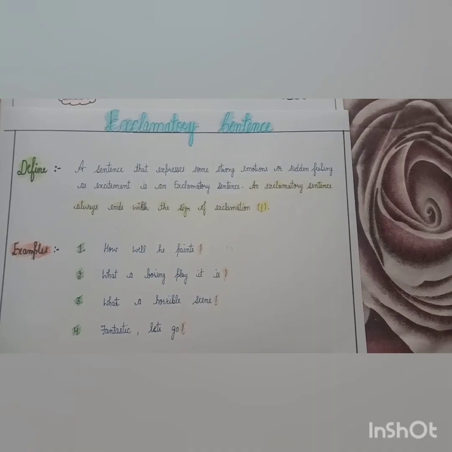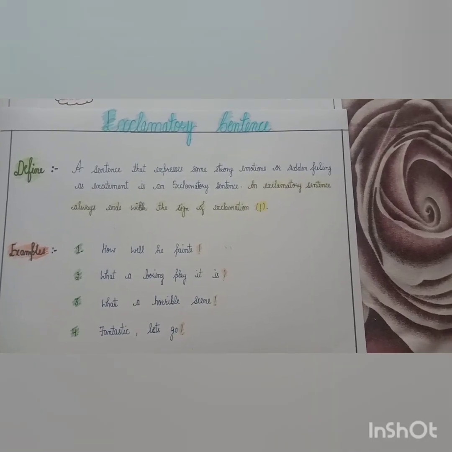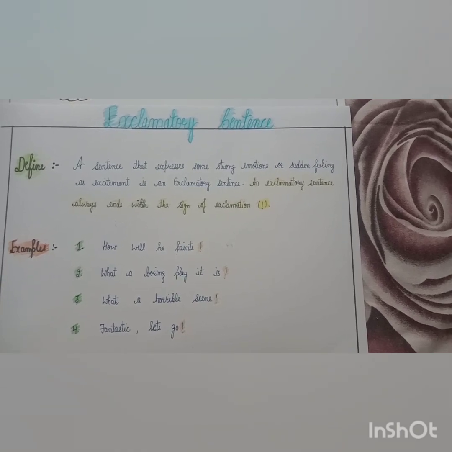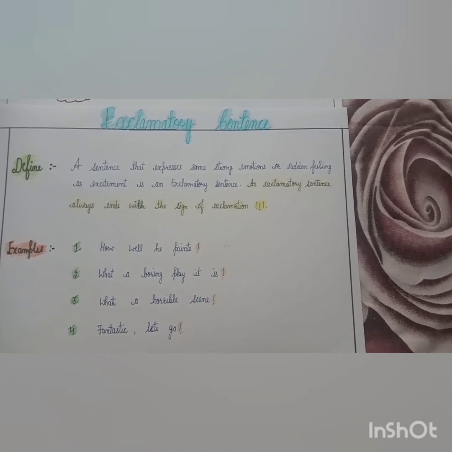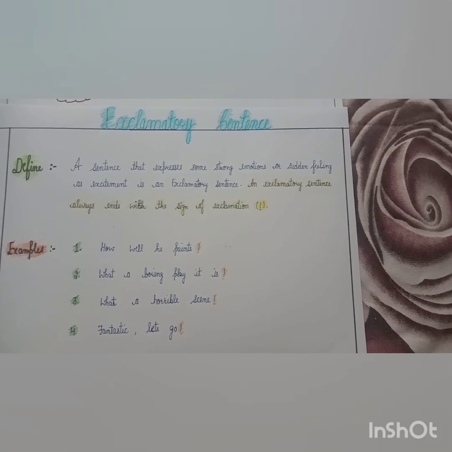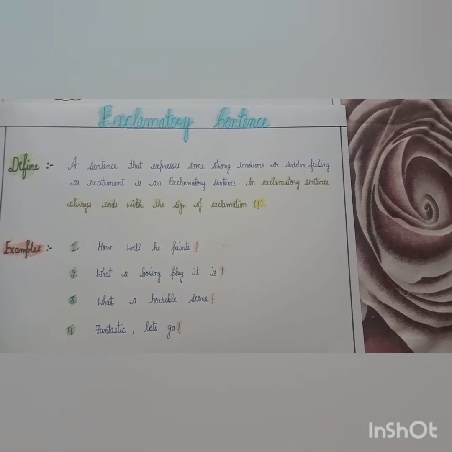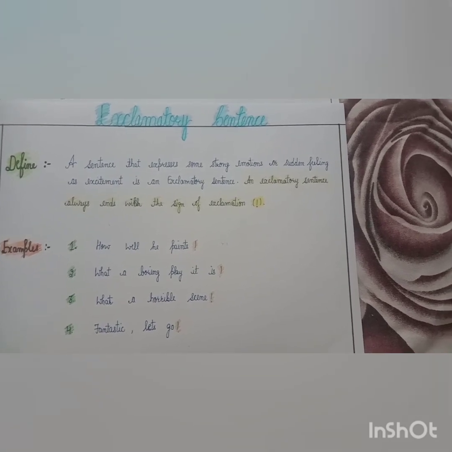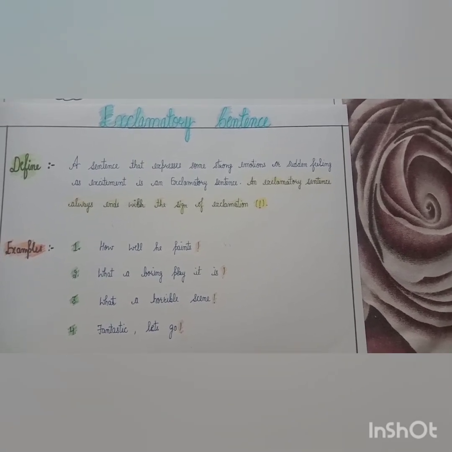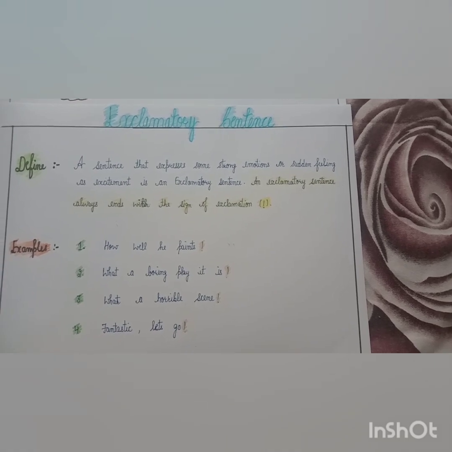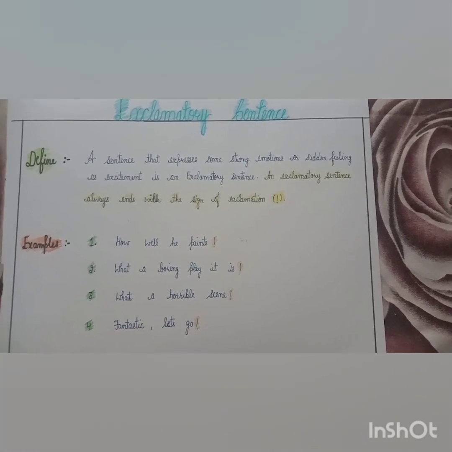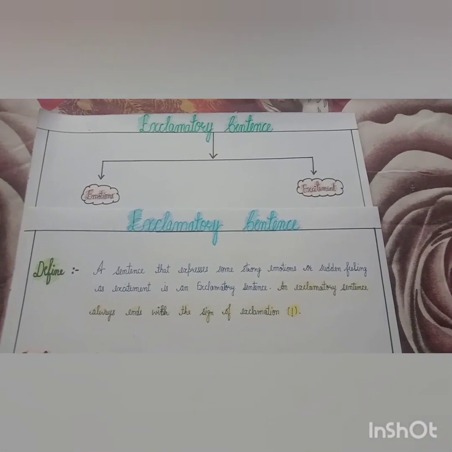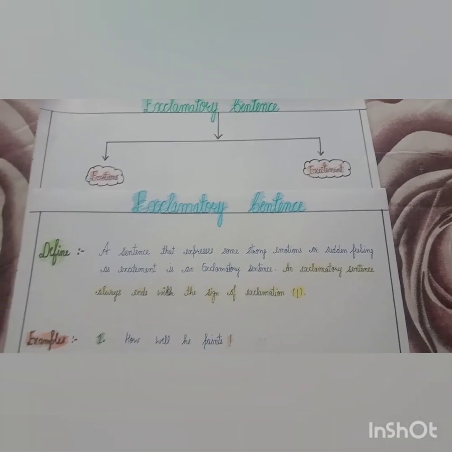Now definition of exclamatory sentence: a sentence that expresses some strong emotions or sudden feeling as the excitement, it is known as exclamatory sentence. An exclamatory sentence always ends with the sign of exclamation. You can see that I have marked it with yellow color, the sign of exclamation. Exclamatory sentence also depends on the 2 types I have told you, that emotions and excitement.